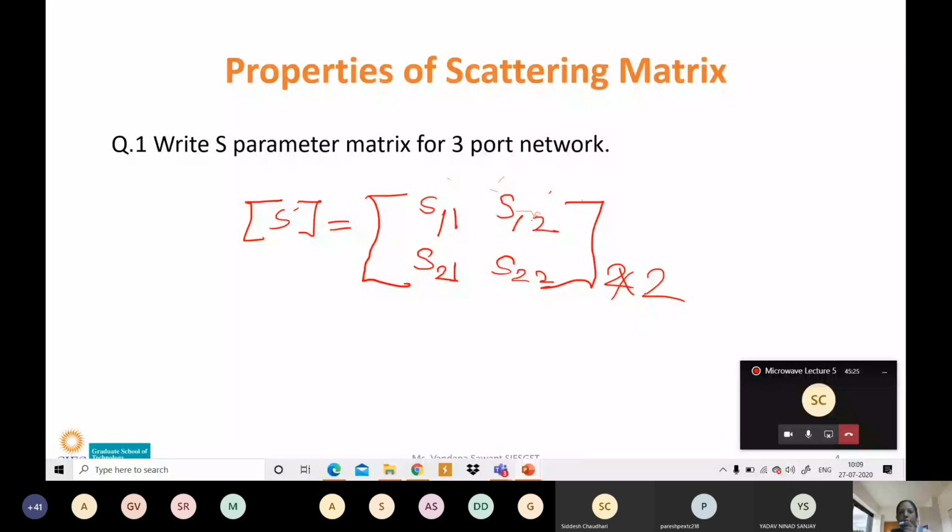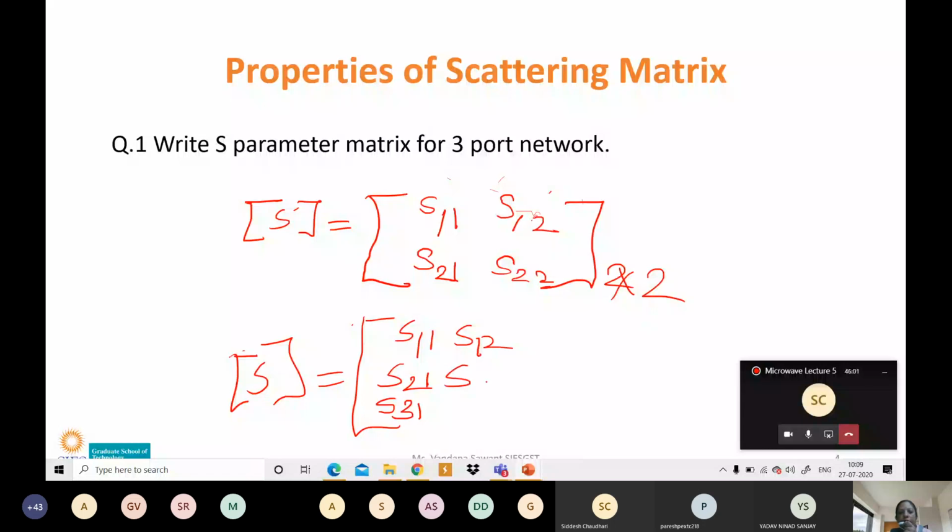Now, if you want to write it for a 3-port network, what will be the dimension? So I will write it for a 3-port network like this. If the incident signal is available at 1, maybe the reflected signal is available at 1. If the incident signal is available at 1, the reflected signal may also be available at 2. If incident at 1, reflected may also be available at 3. Similarly, if incident is available at 2, reflected may be available at 1. Incident is available at 2, reflected may be available at 2.